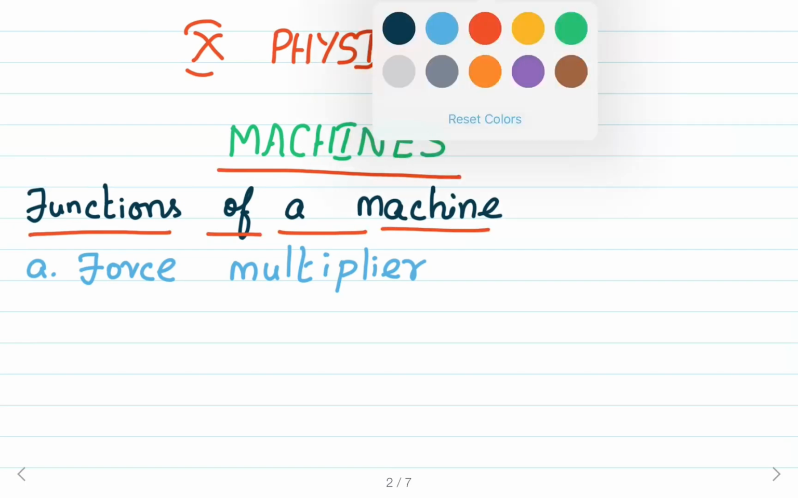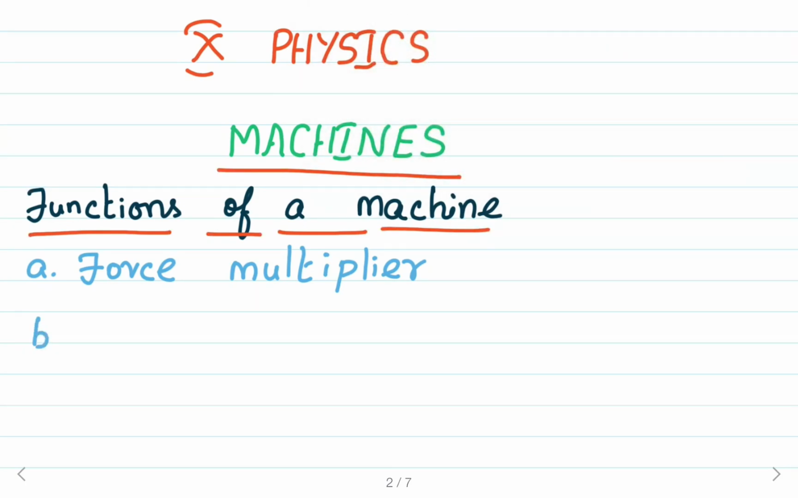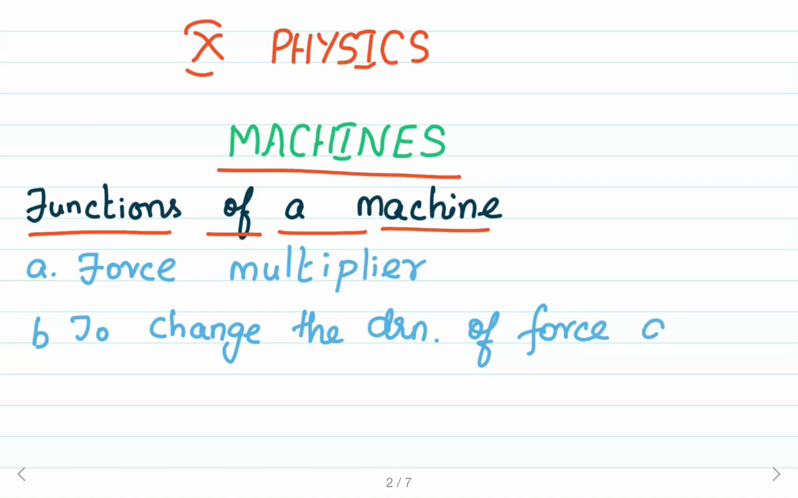Next one, a machine can be used to apply the force in a convenient direction. The machine is used to change the direction of the force applied. For this, we can make use of an example.